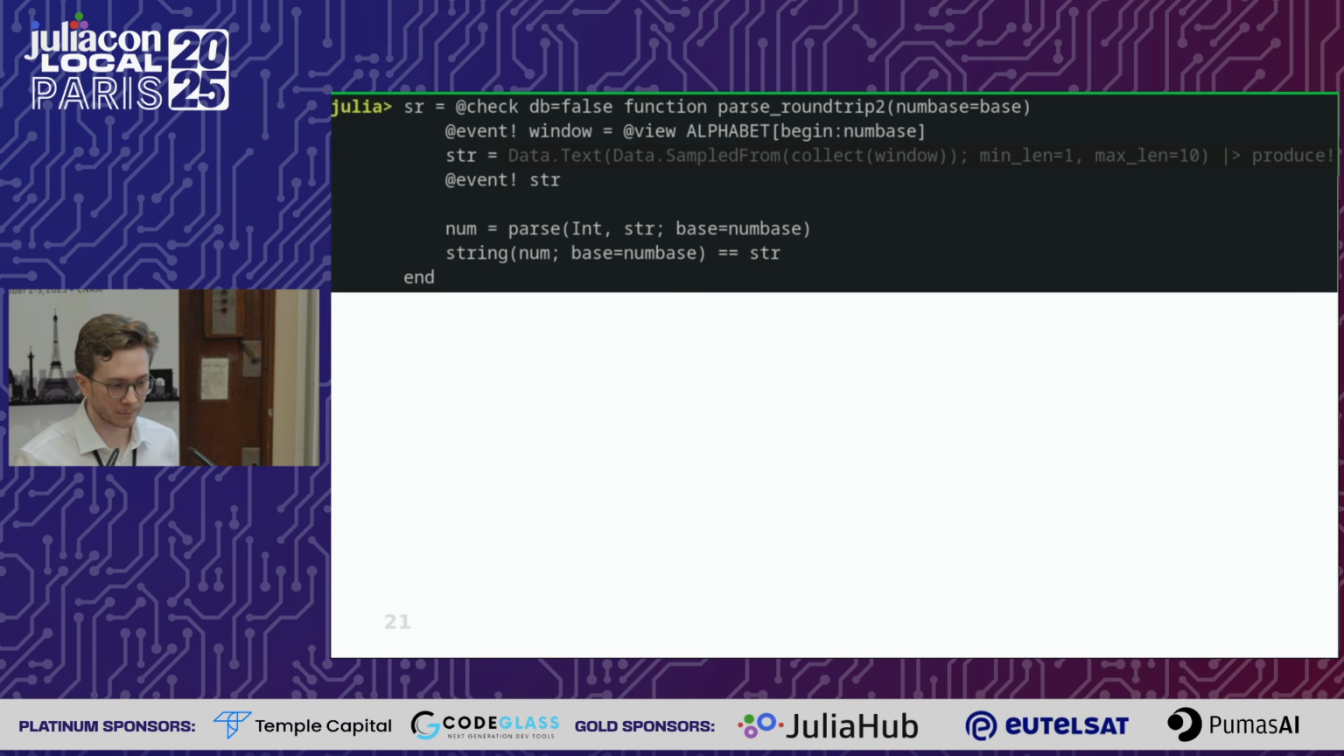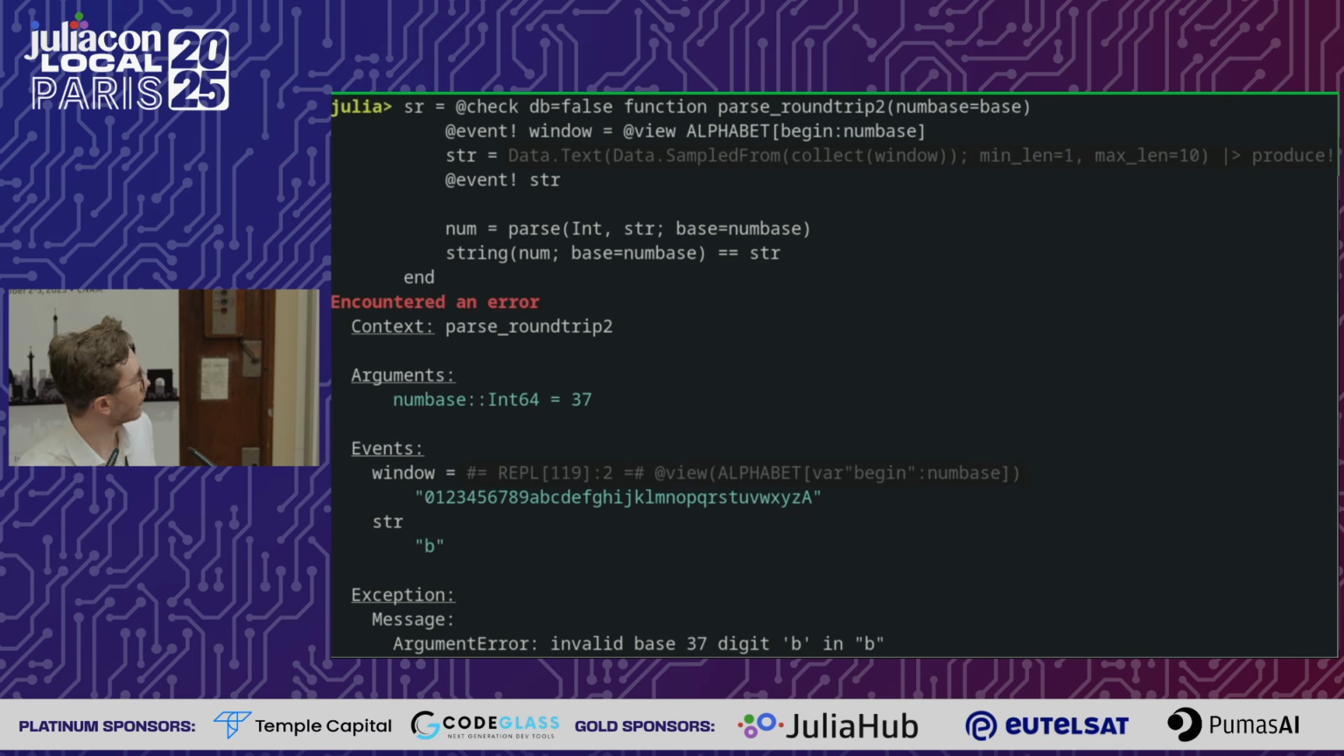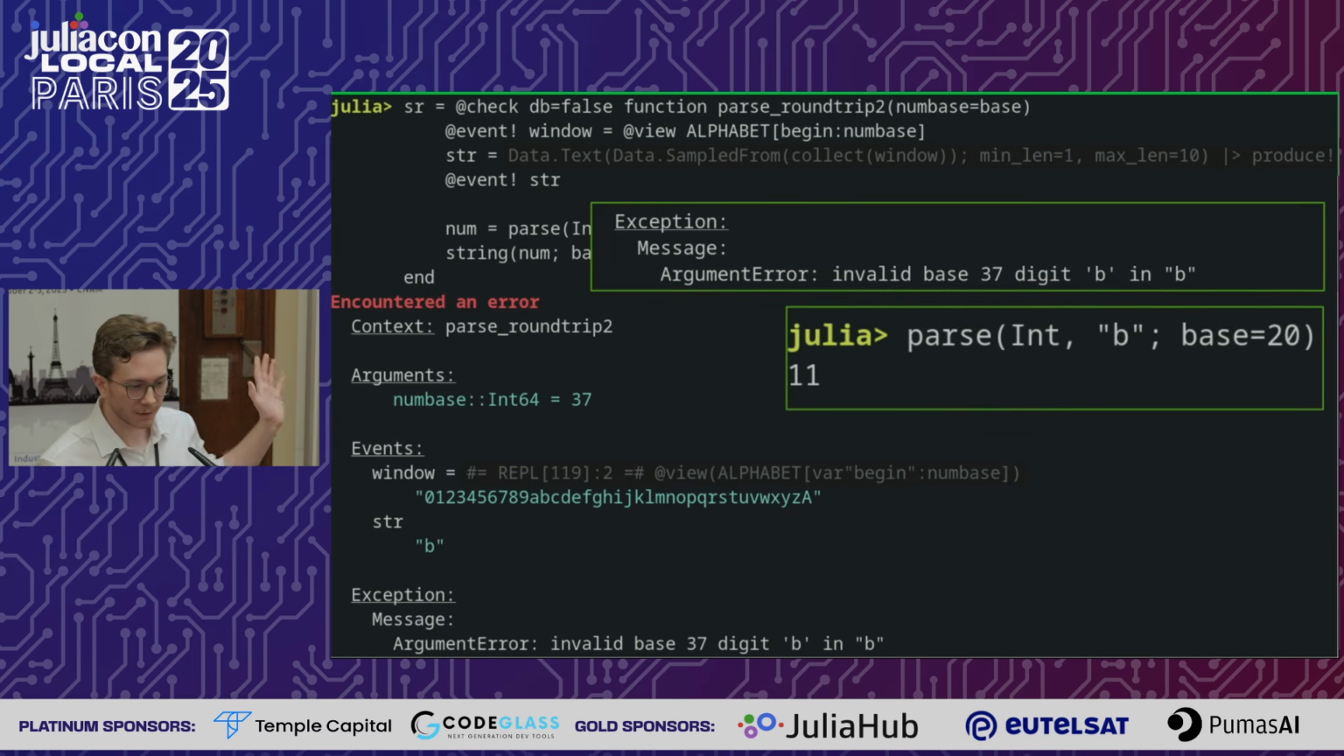And well, if we now run this, we do get something. So we get this curious argument error about an invalid base 37 digit lowercase b in the string lowercase b. And this is where the minimization comes in. If we just generated random input, we would have gotten huge strings. So Hypothesis minimizing this to a small example is already very useful for us. And if we parse this string lowercase b in a different base, we don't get an error? Huh. Well, how about that?